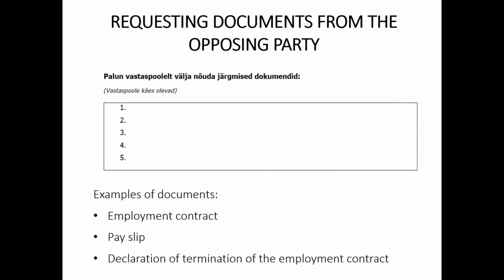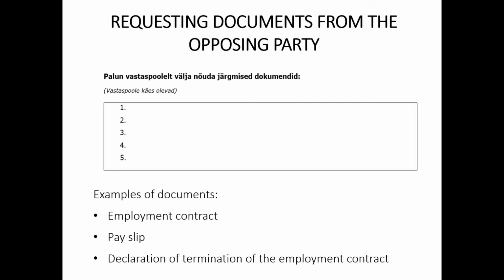In this part of the application, it is possible to indicate the documents that are in the hands of the employer but are necessary for you in the dispute as they are related to your claims. For example, you can request the employment contract from your employer if the employment contract was made in duplicate, but you have lost your copy and the employer has not agreed to give you a copy of the employment contract.